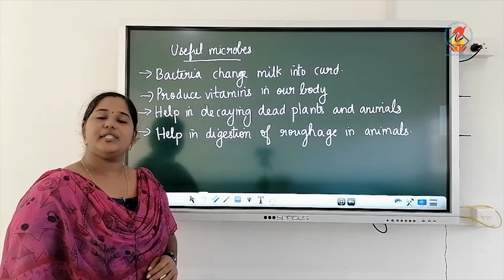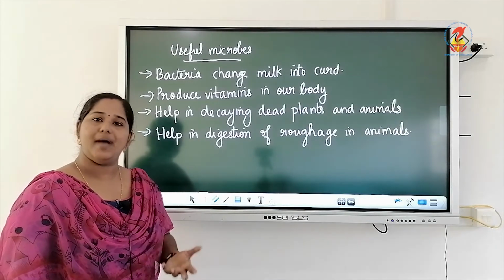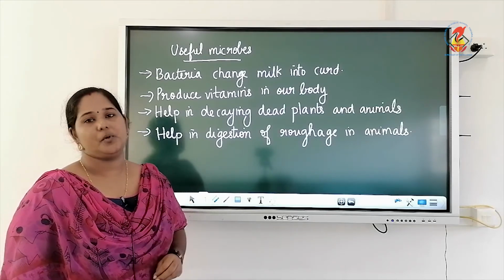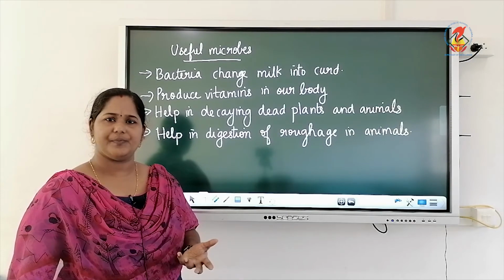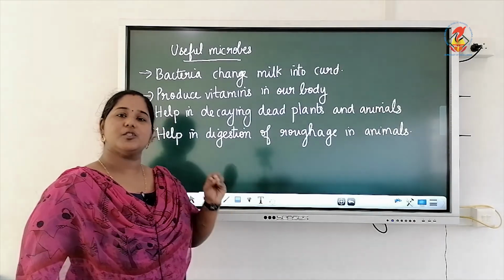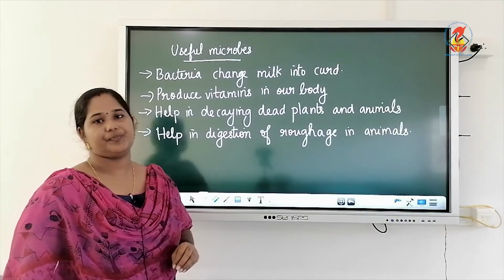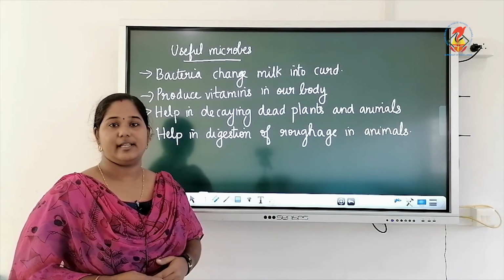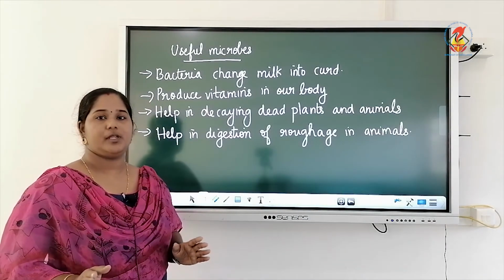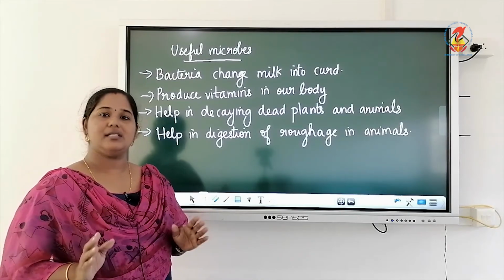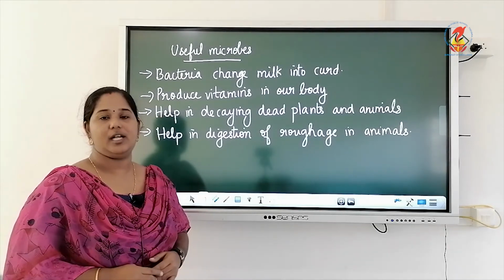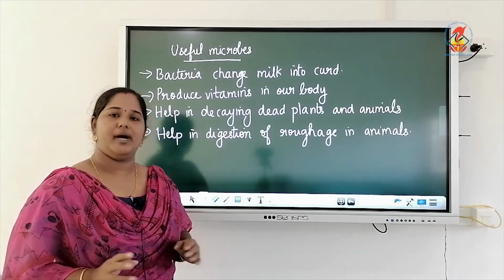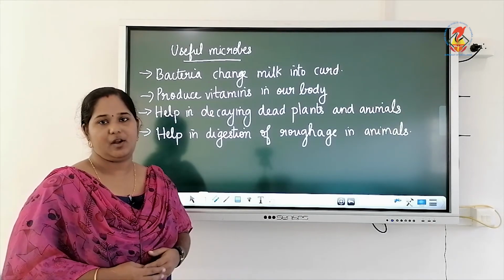It helps to produce vitamins in our body. That is also done by bacteria. Microbes act as decomposers. What is the work of decomposers? Decomposers help to decay the dead plants and animals. Can you imagine a situation when all the dead plants and animals remain on earth itself? No, we can't think about it. So, these dead plants and animals are decayed and mixed in the soil with the help of decomposers. Decomposers are actually microbes. So, that is also a use of microbe.